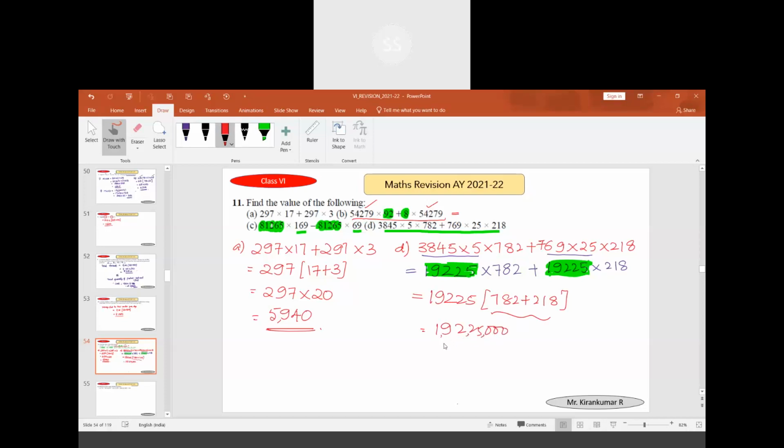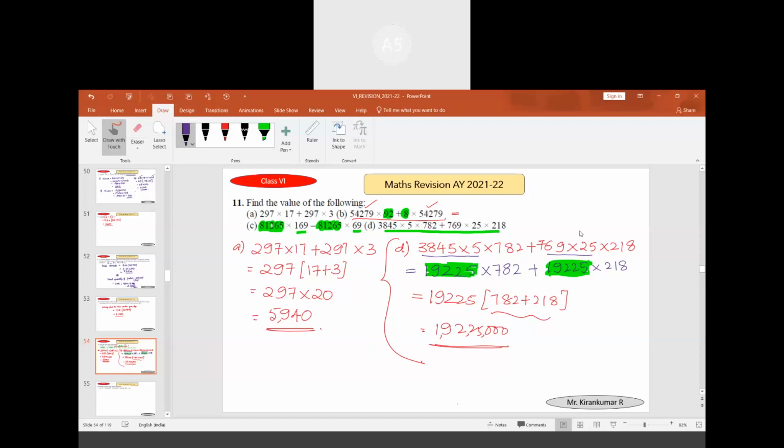3845 into 5 into 782 gives 1 crore 92 lakh 25,000. Sir, one more method is there. All have understood this. Now your friend Aryan Siddhapur is telling there is another method: 3845 into 5 into 782 plus 769 into 5 into 5 into 218, we have to do.